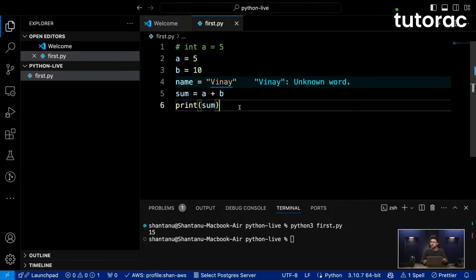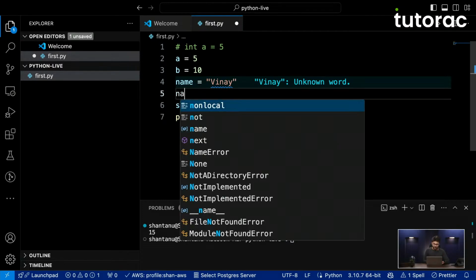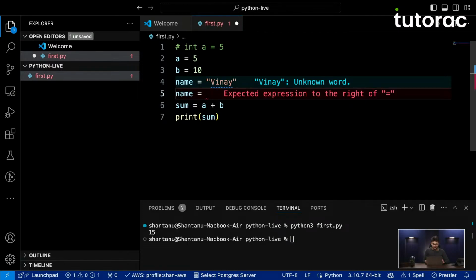The same thing also happens in JavaScript. On the other hand, suppose after writing name equals Vinay, I change name equals to 10.